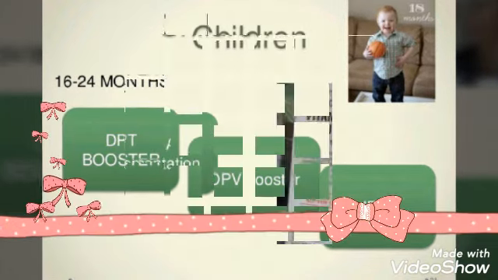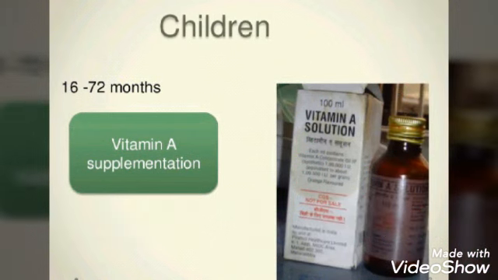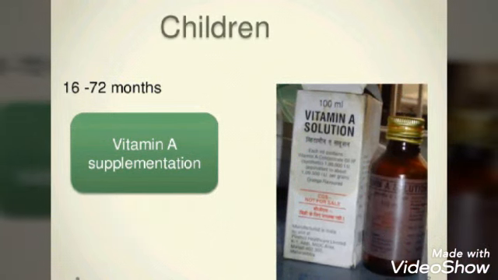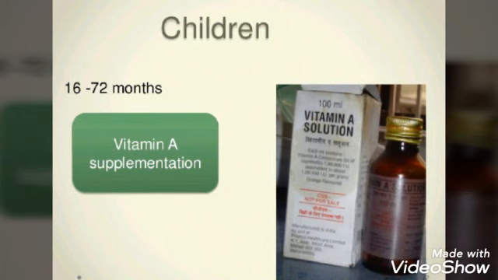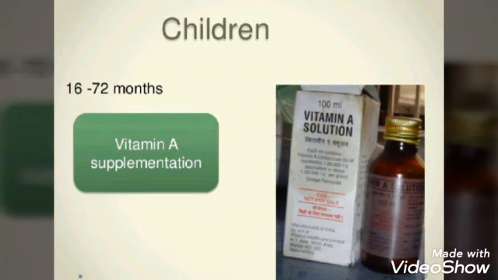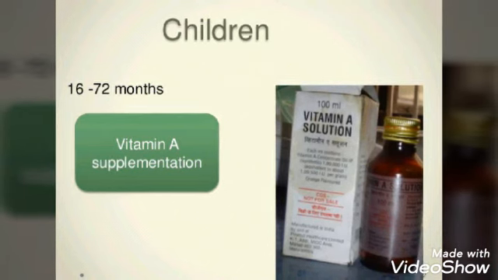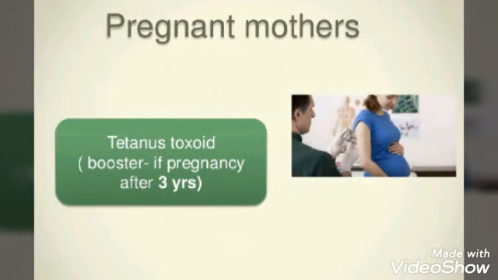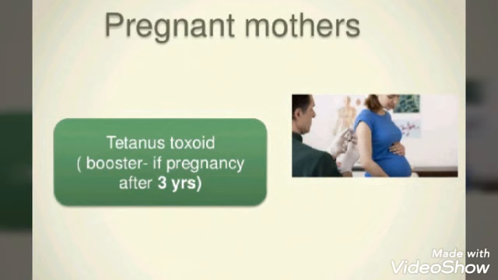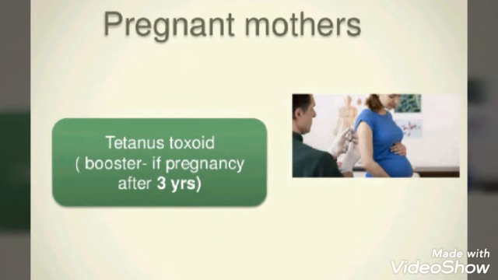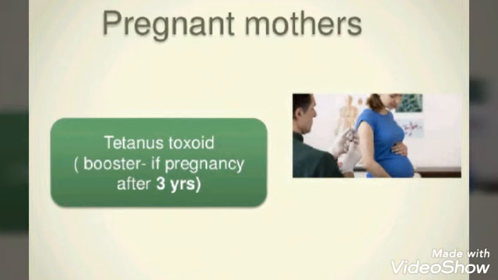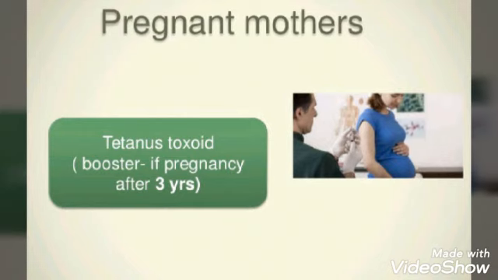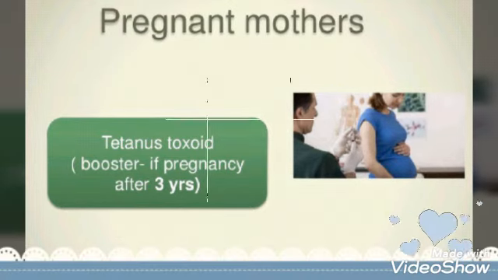Then when the child is 16 to 72 months, that is, more than 2 years, vitamin A must be given. Then for pregnant mothers, tetanus toxoid is very necessary. The mothers are given the tetanus vaccine during pregnancy. Then let's see the doses.